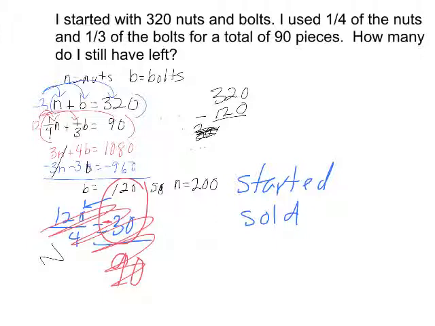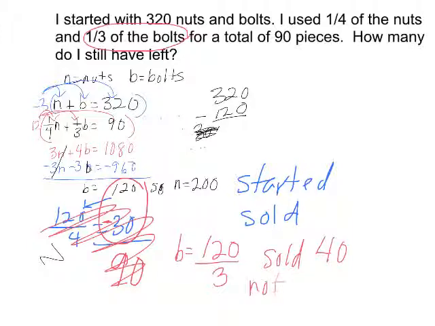So we have 120. B is 120. We divide that by 3, so we sold 40. So we did not sell 120 minus 40, which is 80. So we did not sell 80 bolts.